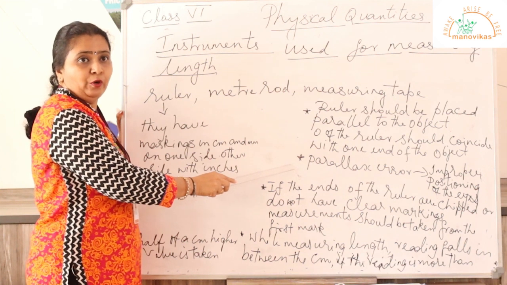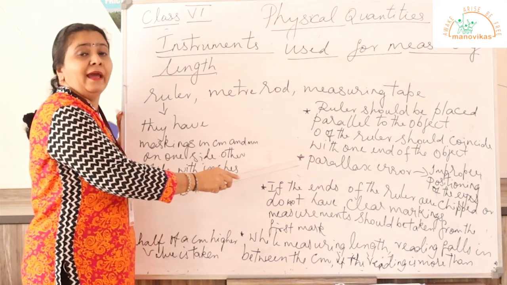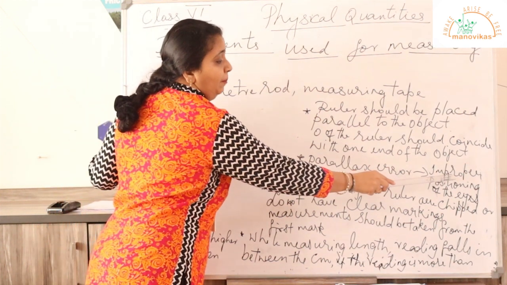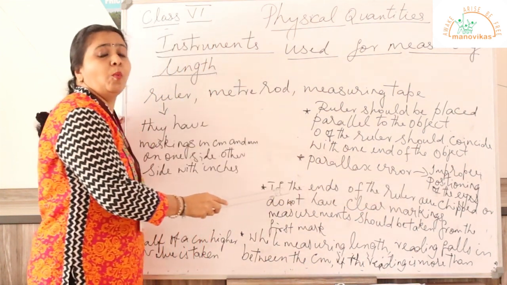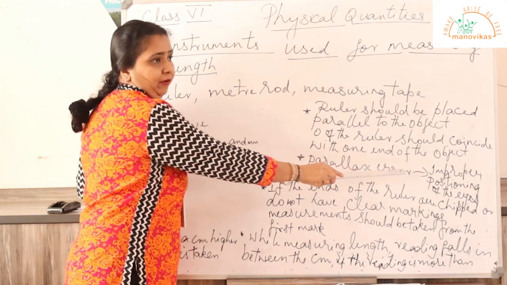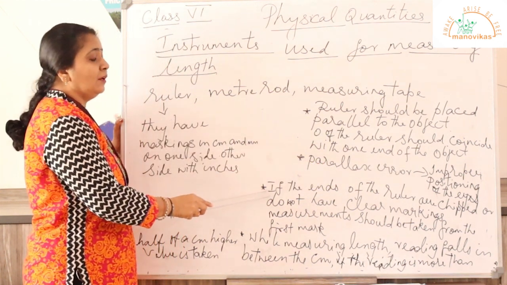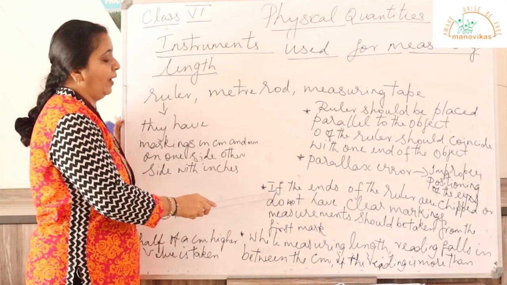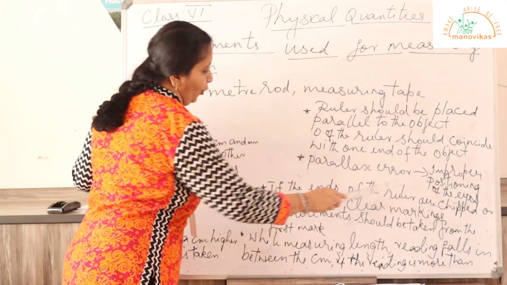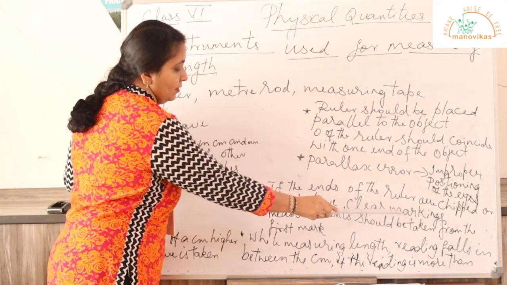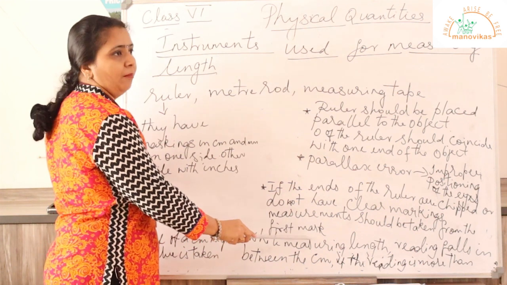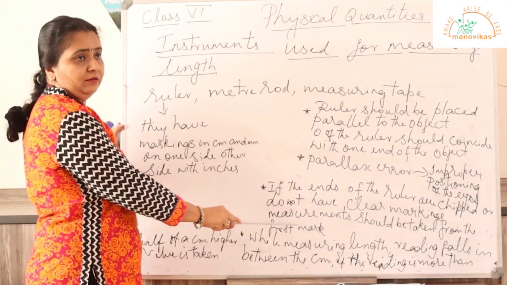Now, the next rule while using a ruler. An error can take place. An error occurs due to the improper positioning of the eyes while taking the reading. That is known as the parallax error. Now the third point that we should follow is, if the ends of the ruler are chipped or do not have clear markings, measurements should be taken from the first mark of the ruler.